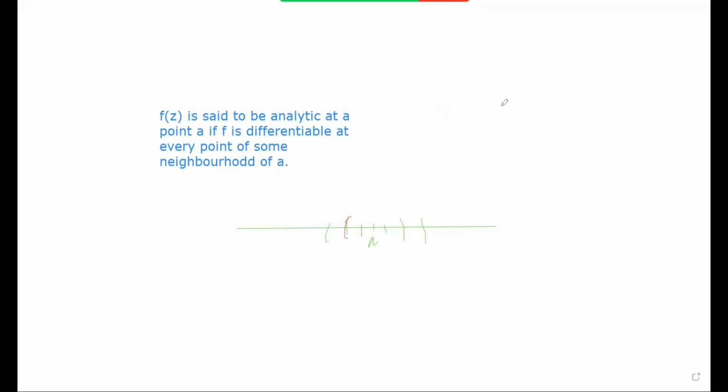Okay, in some situations it is analytic only at some points. In some other points it may not be analytic. So in that case, we couldn't say that the function is analytic. A function is analytic means it's analytic at each point in the domain. I hope this definition is clear.